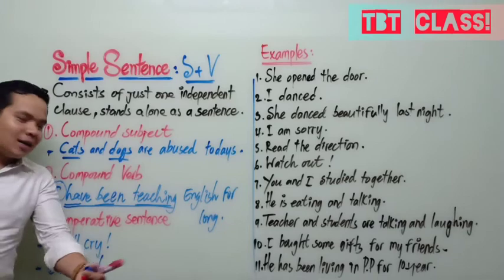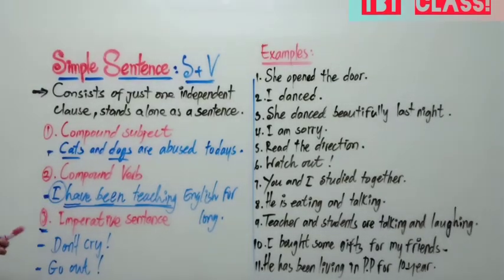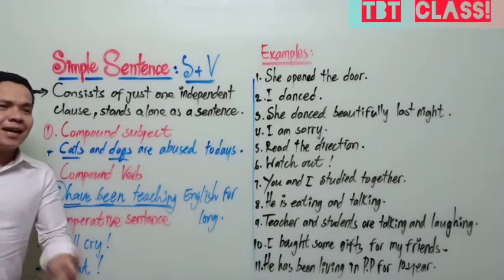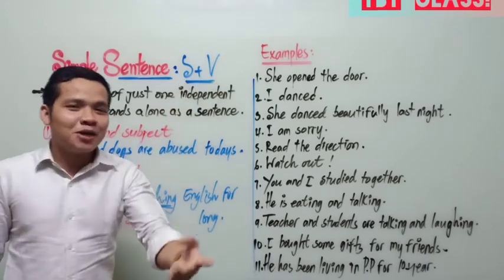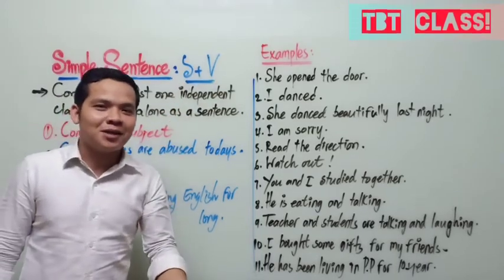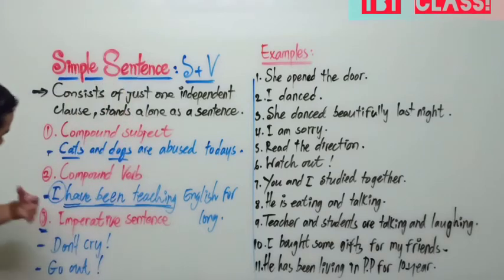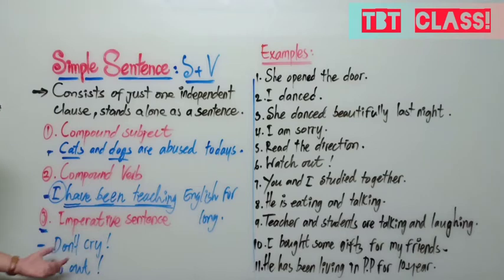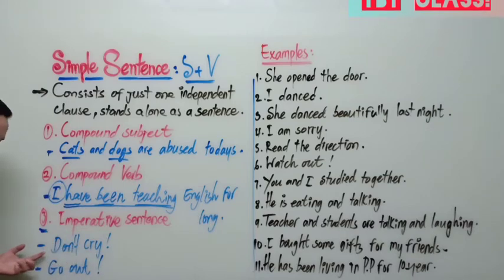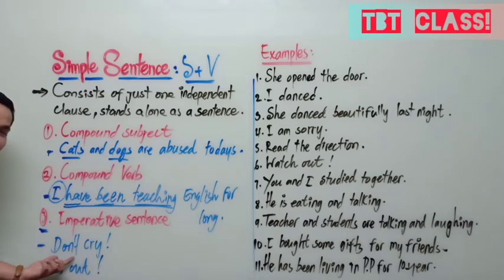And everyone, number 3, imperative sentence. You see, a simple sentence normally has subject and verb combined together. But look at number 3, imperative sentence. In an imperative sentence, we don't have a subject, but we start from a verb.